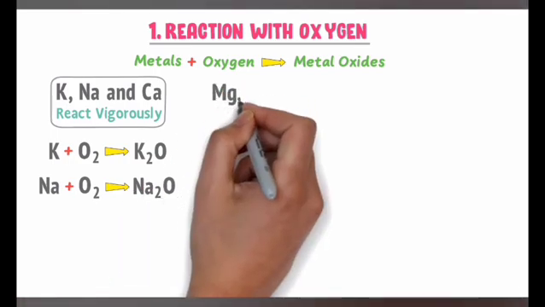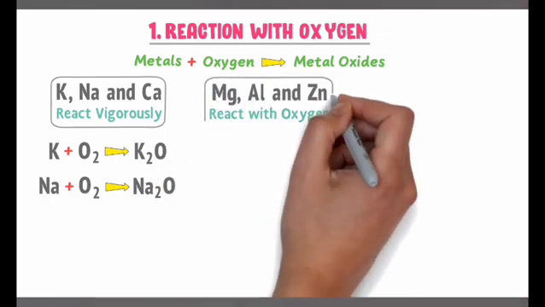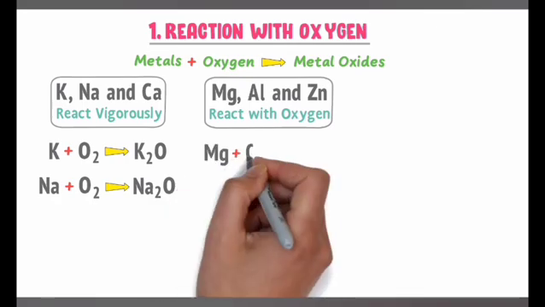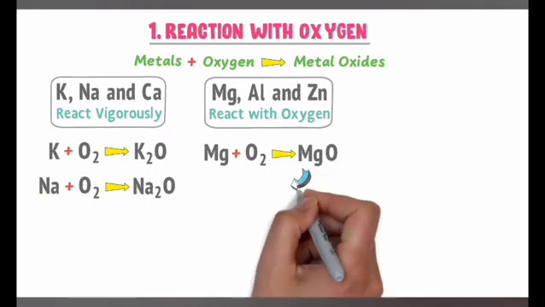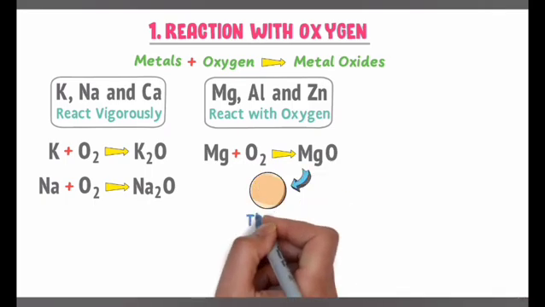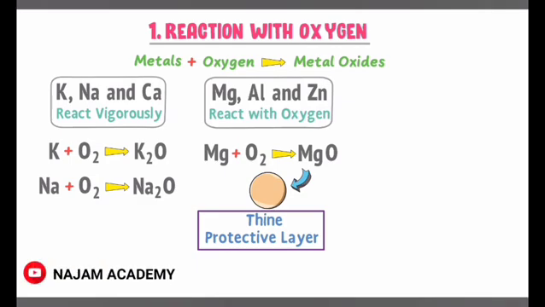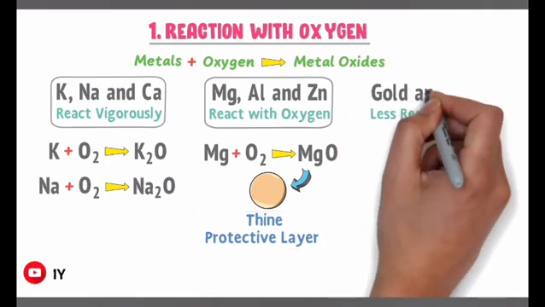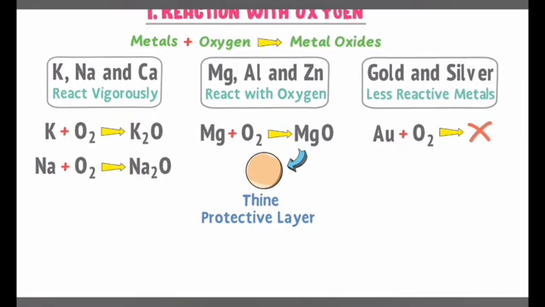Secondly, metals like magnesium, aluminium, and zinc also react with oxygen. For example, magnesium reacts with oxygen to form magnesium oxide. But this magnesium oxide forms a thin protective layer and protects the inner parts from oxidation. Thus, magnesium, aluminium, and zinc form a thin protective layer of oxides. Thirdly, less reactive metals like gold and silver do not react with oxygen.